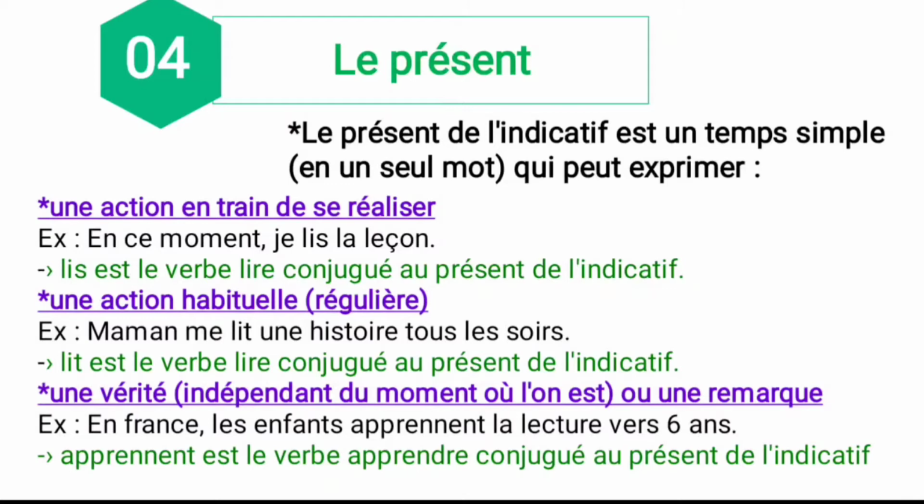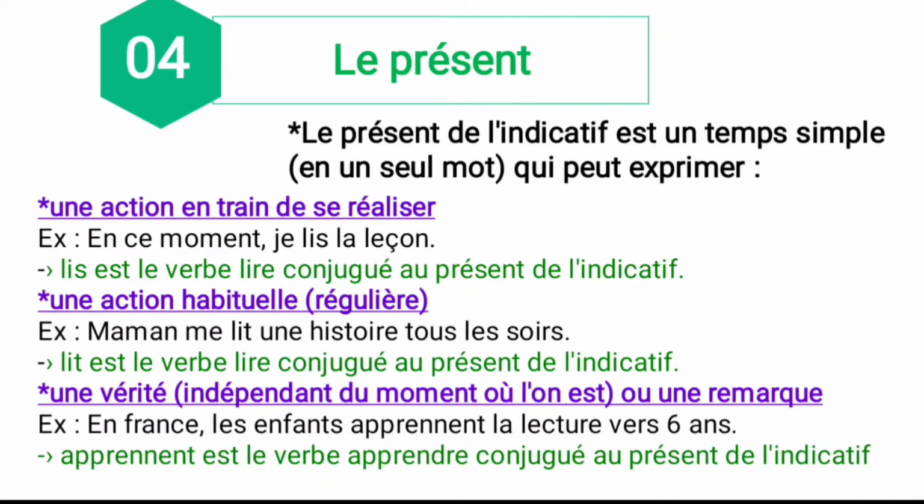And next, une action habituelle. Une action habituelle means what? A habitual action, like a regular action. See the example. Maman me lit une histoire tous les soirs. So Mama reads me a story every evening. So every evening refers to une action habituelle, that is a regular action. So tous les soirs means what? Every evening she reads what? Reads a story. And see, lit est le verbe. Here also, read is a verb that is conjugated in the present tense.